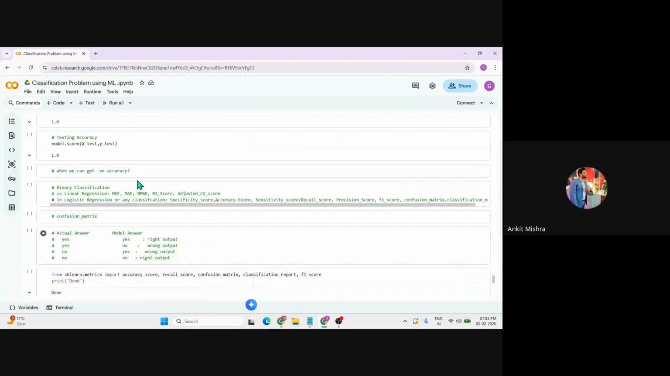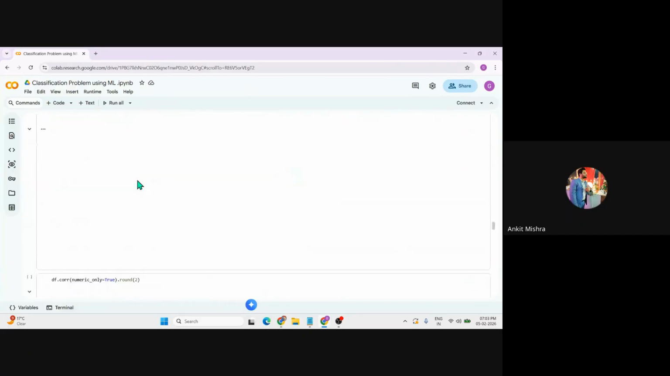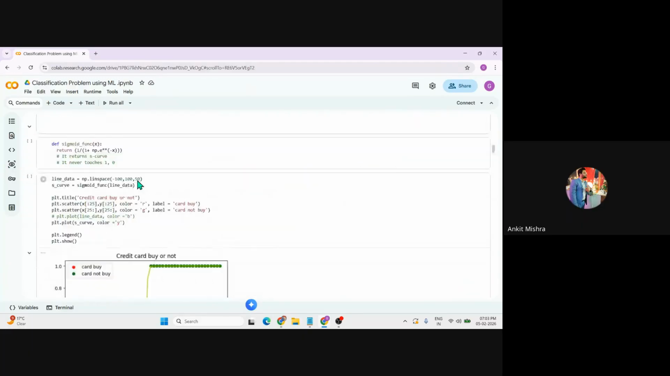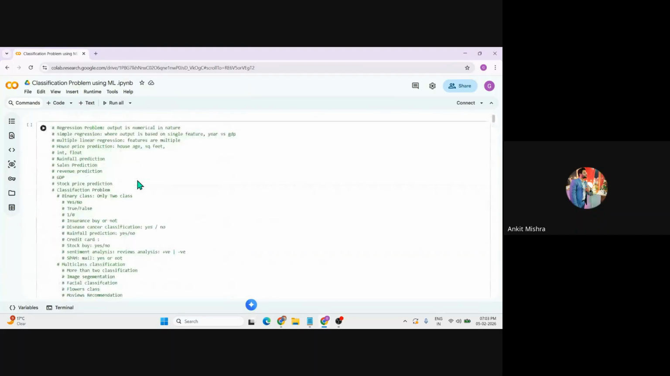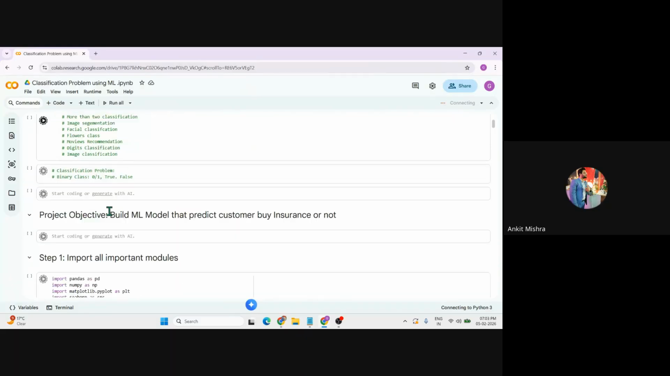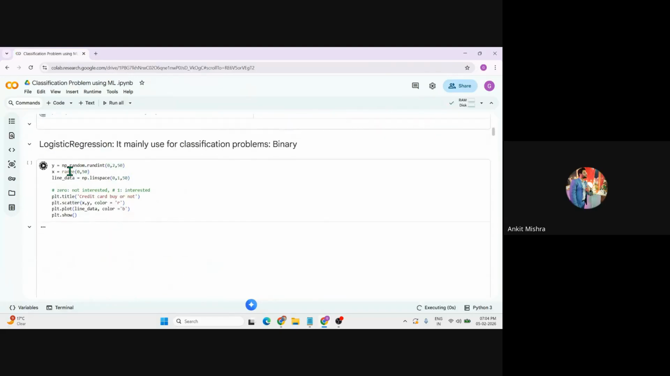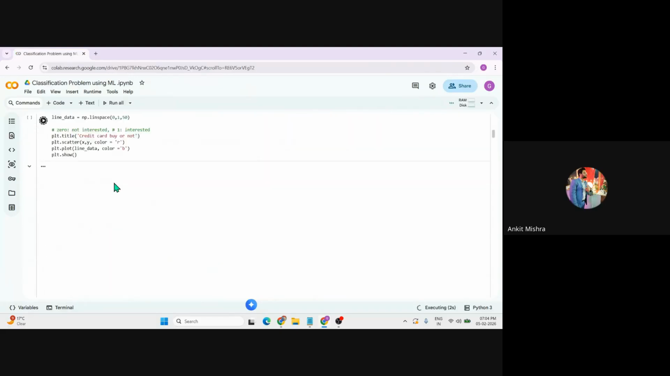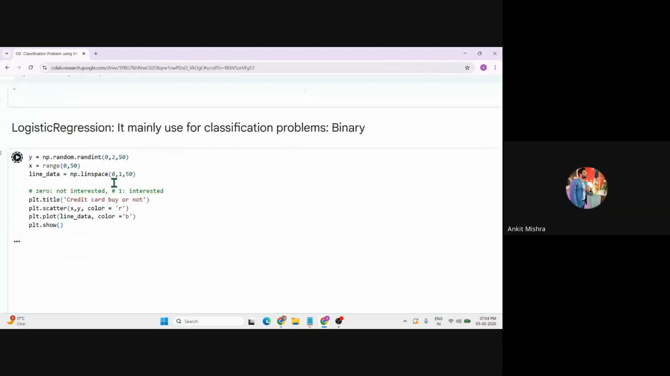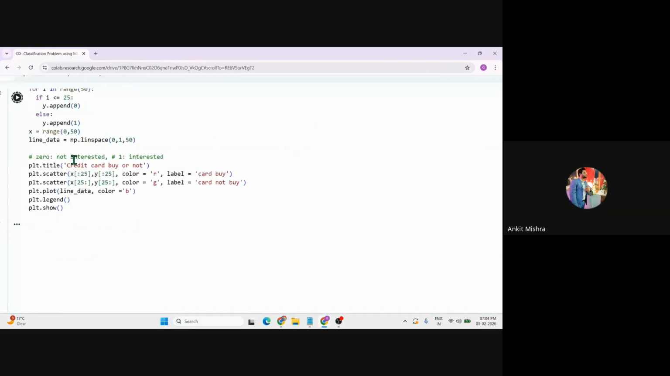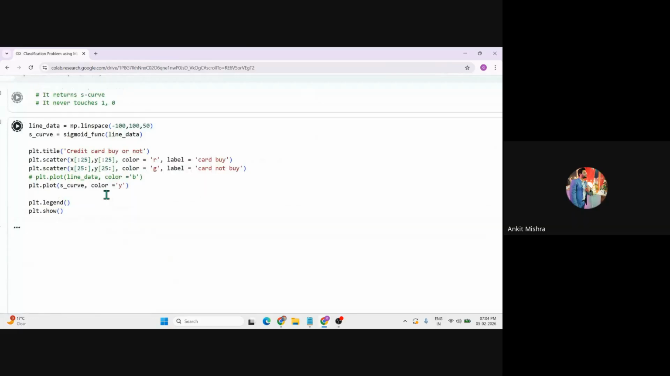So we have already covered this classification problem using machine learning, and the topic was logistic regression, right? Let me first quickly run all of the notebook. This one is the theoretical portion. We started with step one, to import all the modules. We did some practice related to logistic regression, and it is completely based on binary classification, zeros and ones, right? This one is the function, and it is just dummy data.